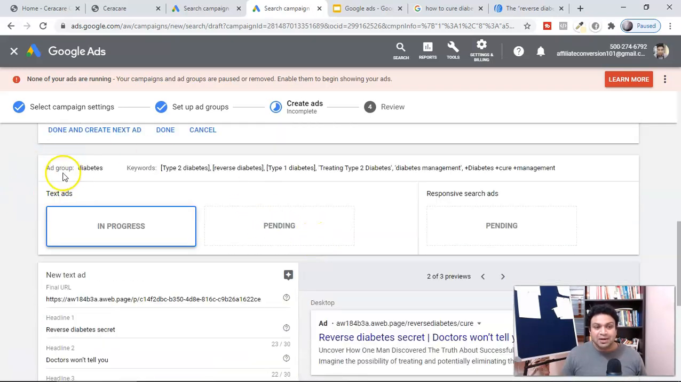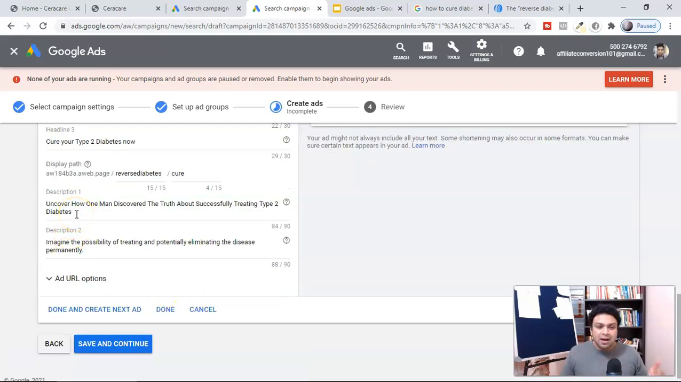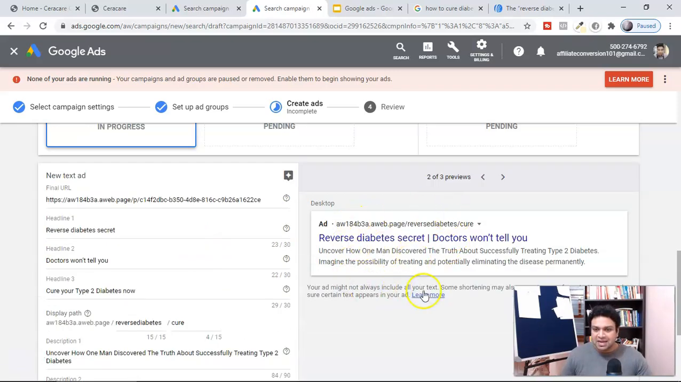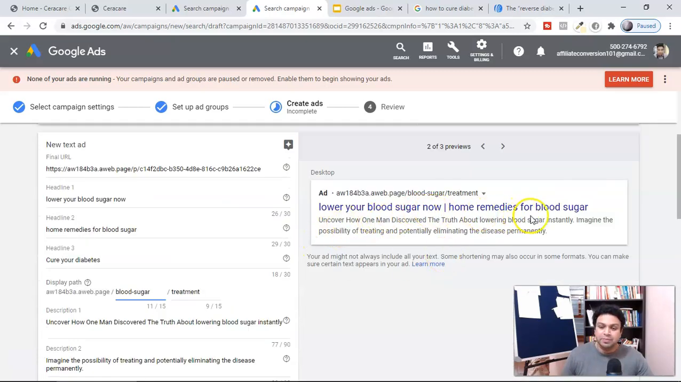Now, in this ad group, the keyword was diabetes. So here I wrote: reverse the diabetes secret, doctors won't tell you, cure your type 2 diabetes now. In the display path I also used reverse diabetes cure, and in the description I wrote: uncover how one man discovered the truth about successfully treating type 2 diabetes. In that other ad group, I wrote lowering the blood sugar. Hope you can understand, guys. This ad is going to look like this: reverse diabetes secret, doctors won't tell you. And here it will be: lower your blood sugar now, home remedies for blood sugar.